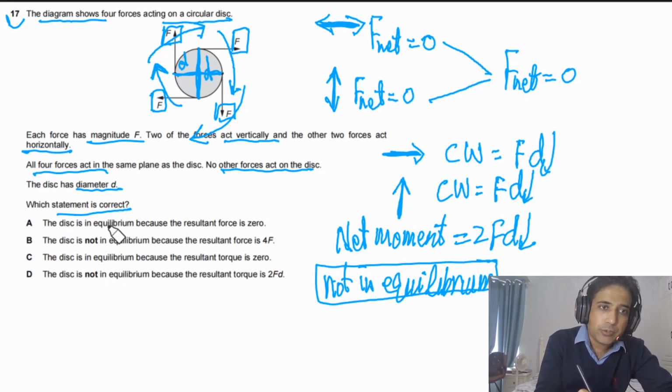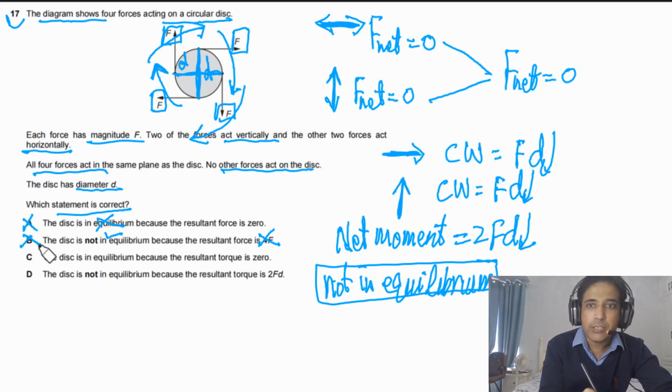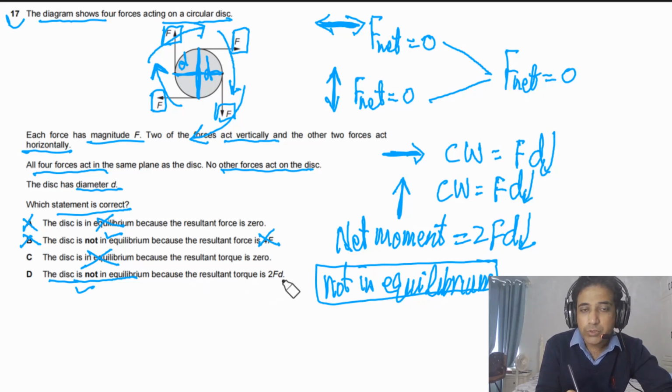Now if you look at the given options, first of all, in equilibrium, this is incorrect. Not in equilibrium because the resultant force is 4F, this one is incorrect, the resultant force is 0. So this option is incorrect, this option is also incorrect. The disc is in equilibrium, incorrect. The disc is not in equilibrium, this part is correct, because the resultant torque is 2Ft.